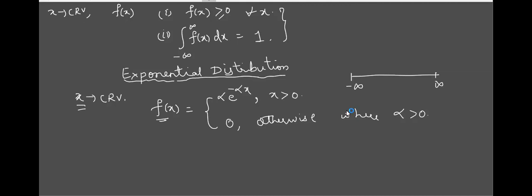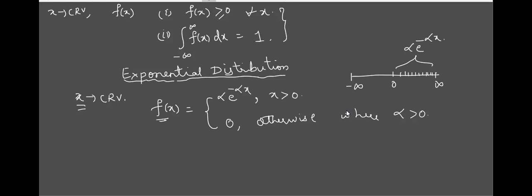Positive values. From which value onwards do I have to take? 0.1, 0.2, yeah, like that, from 0 onwards, isn't it? So x greater than 0 means if you take any value of x between 0 to infinity, we have to take the function as alpha e raised to minus alpha x.